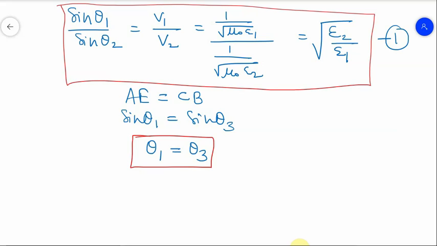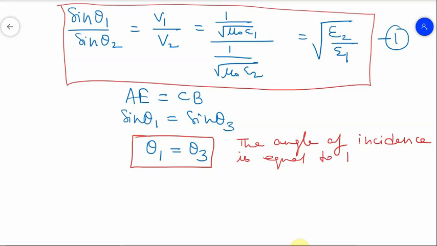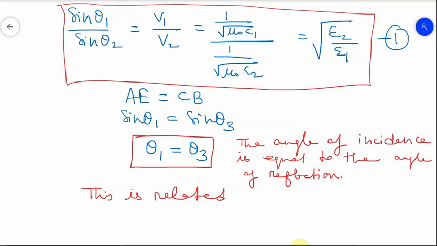So by this, the meaning is that the angle of incidence is equal to the angle of reflection, and the incidence and refraction angles are related by the law of sines, and that is called Snell's law.